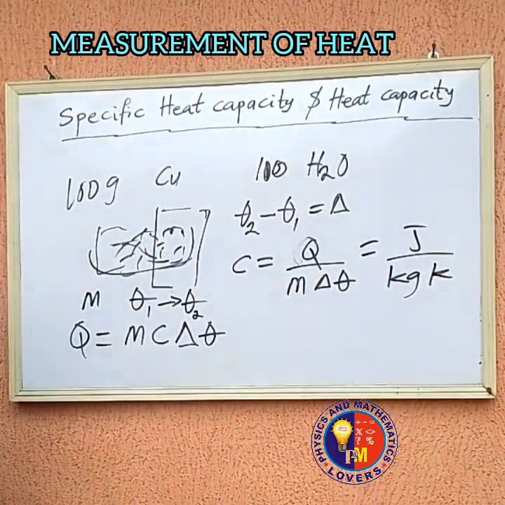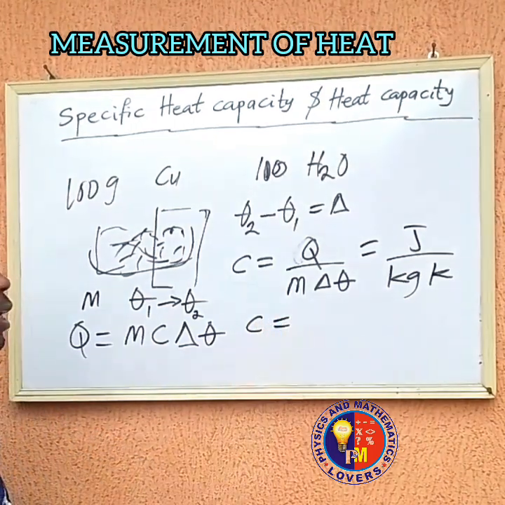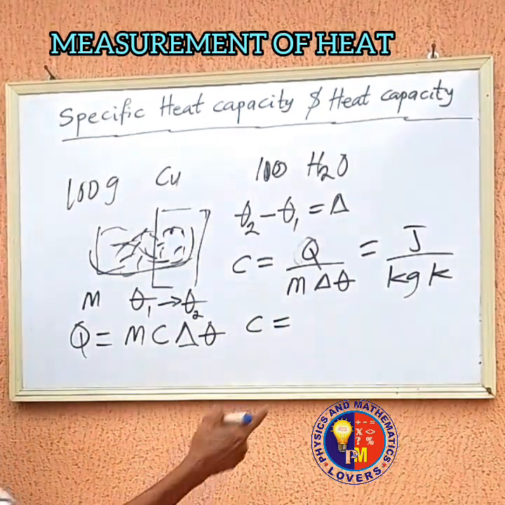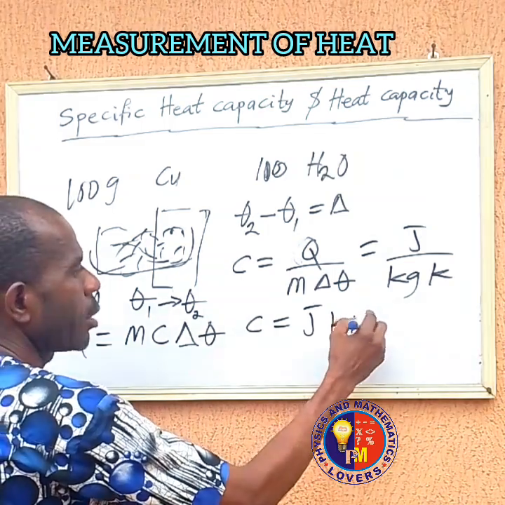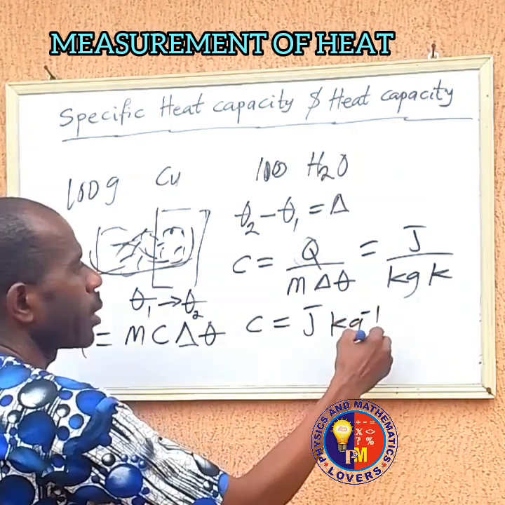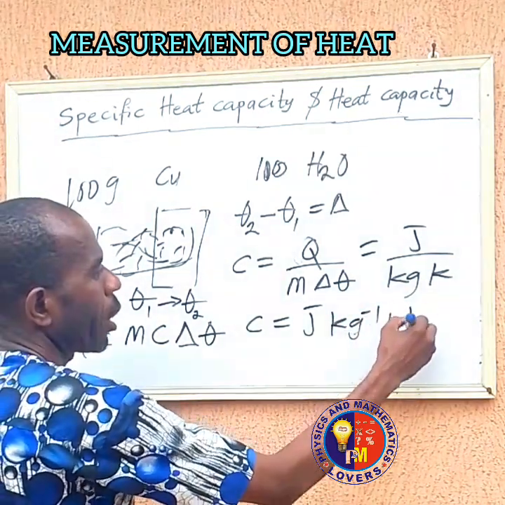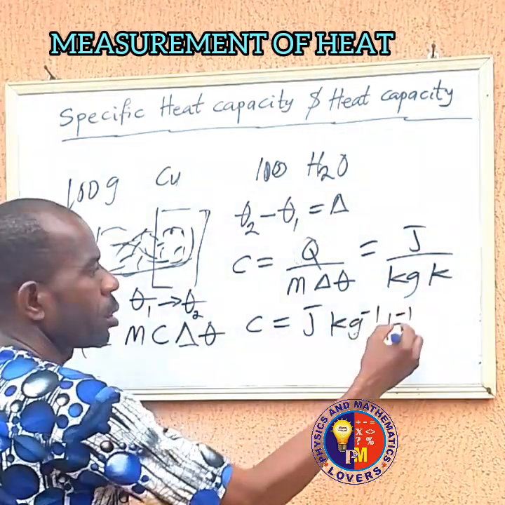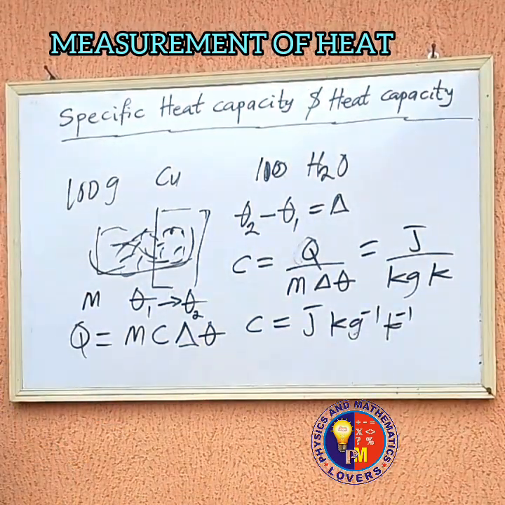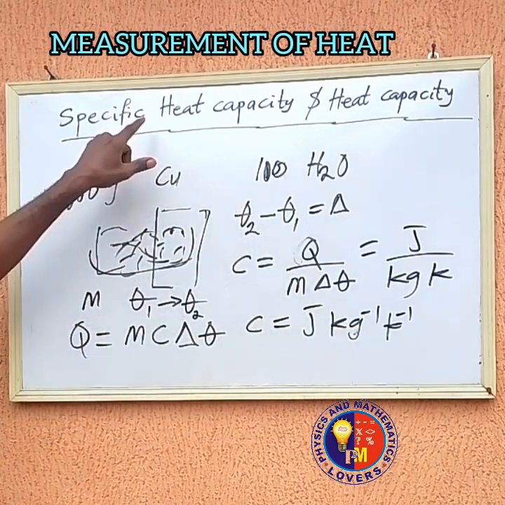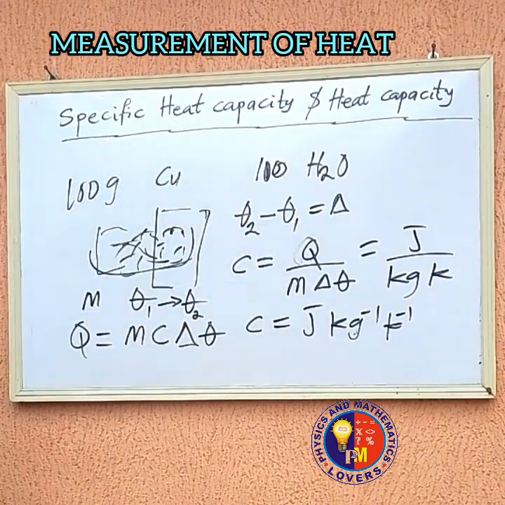So we therefore say that the unit of specific heat capacity is joules per kilogram per Kelvin. So this is what the unit is all about. That is for the case of specific heat capacity.